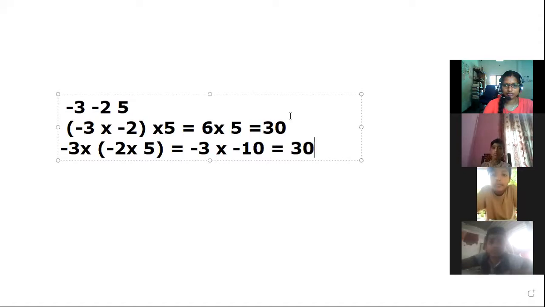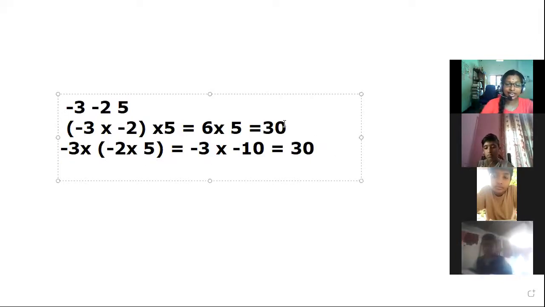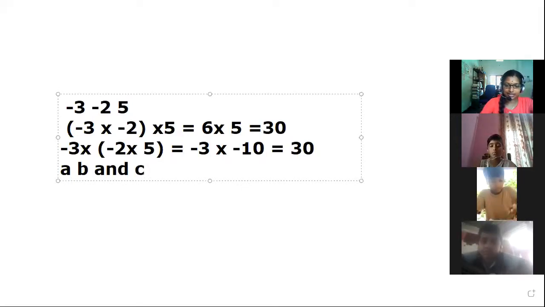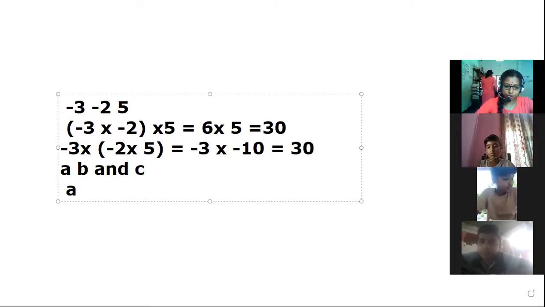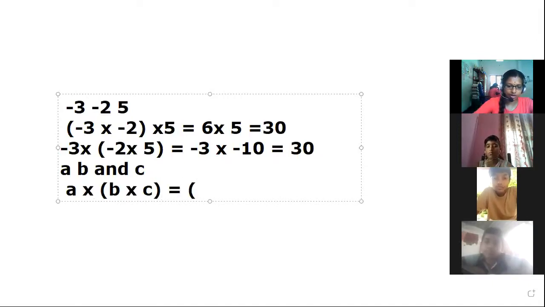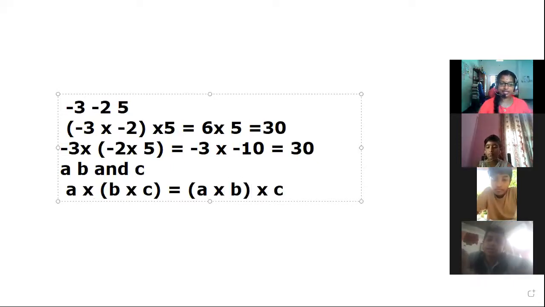Yes, that's why we can say that integers are associative under multiplication. This can be stated generally as: for any 3 integers A, B, and C, we can say that A into B into C is equal to A into B into C. This is associativity for multiplication in case of integers.